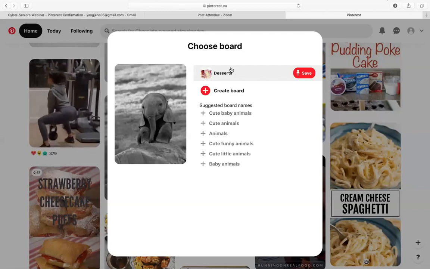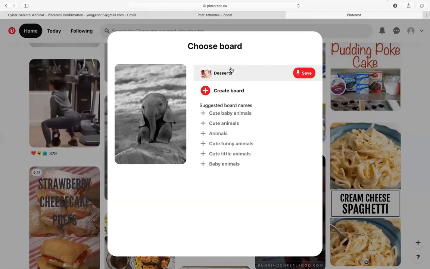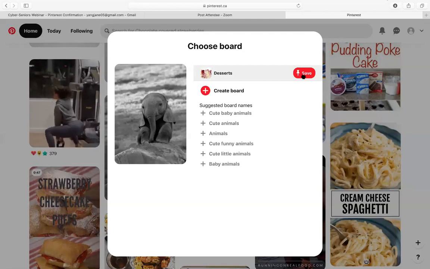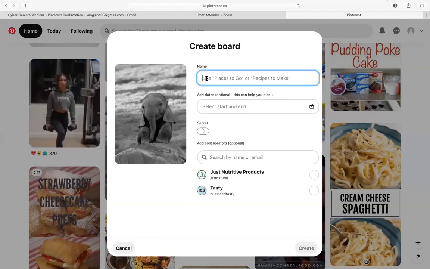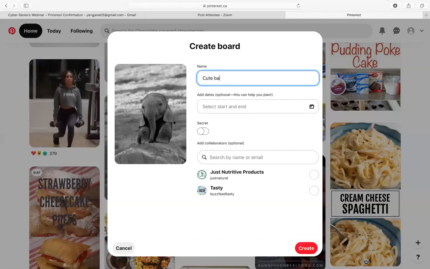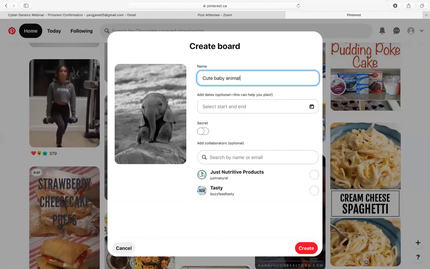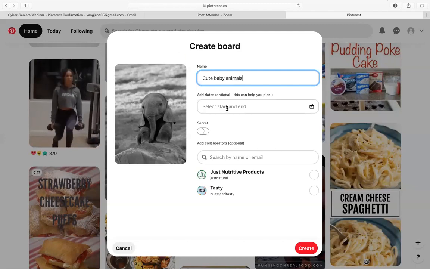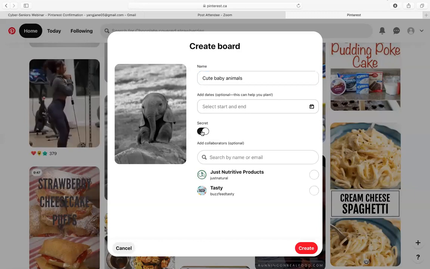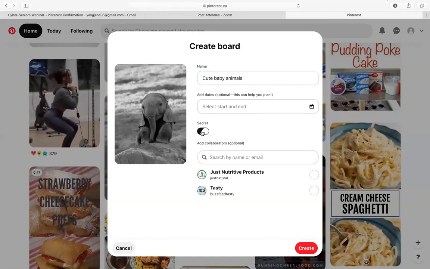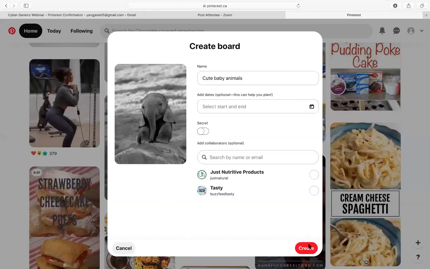So if we want to create a board, instead of saving it, which you would just click save right here, you would press create a board and then name. So we can say cute baby animals. And this is optional. And also, if you would not like your board to be visible to other people, you can make it secret. So this means that it's only visible to you. It'll be on your account. But for now, let's not make it secret, and then we can create.